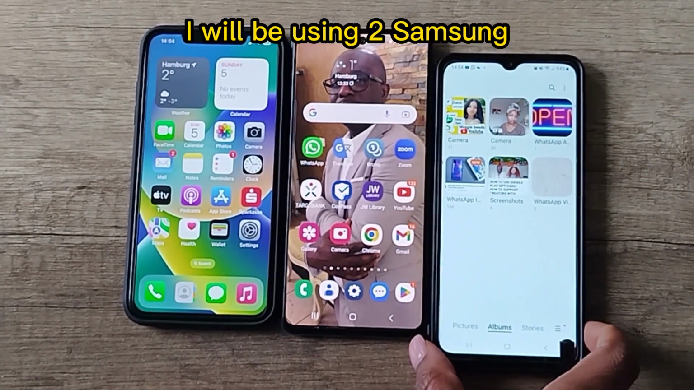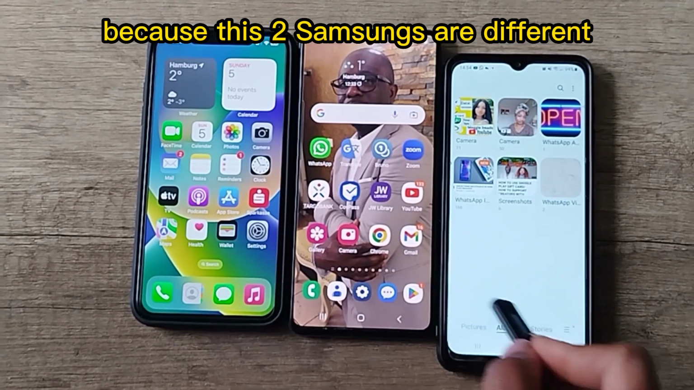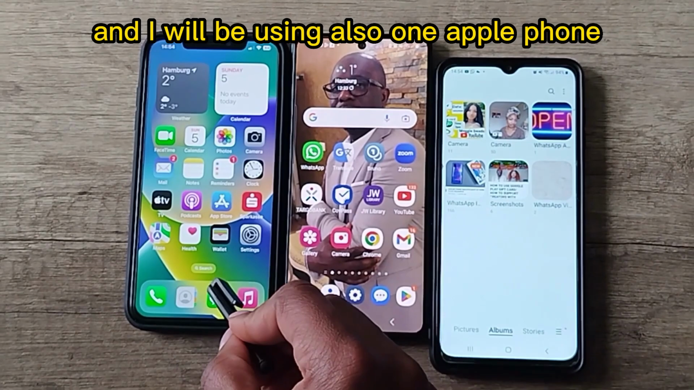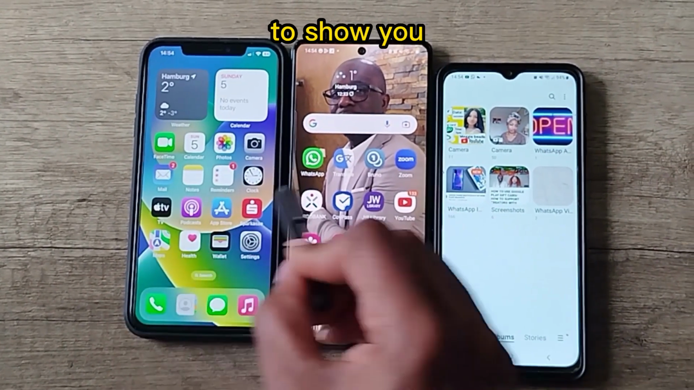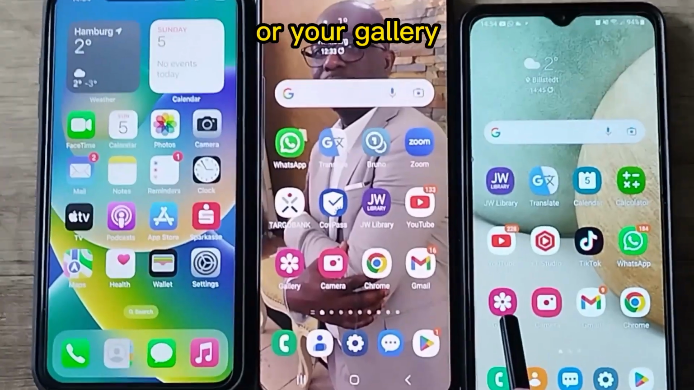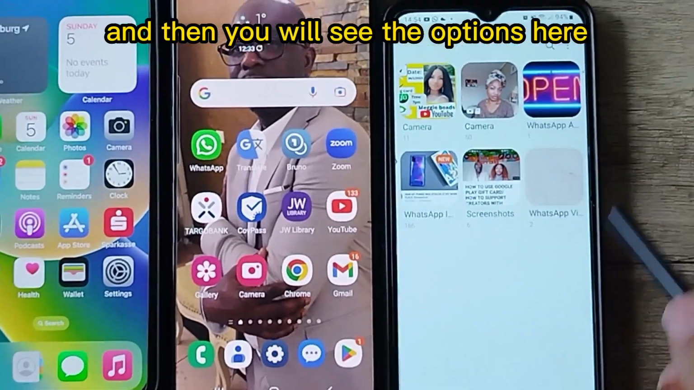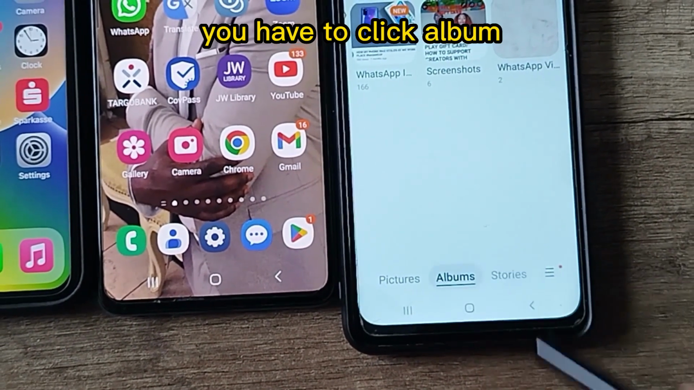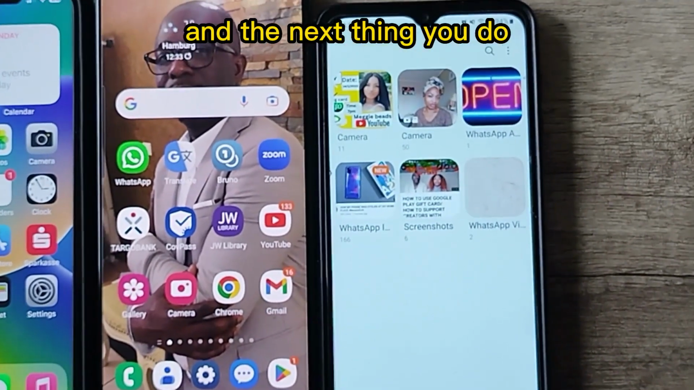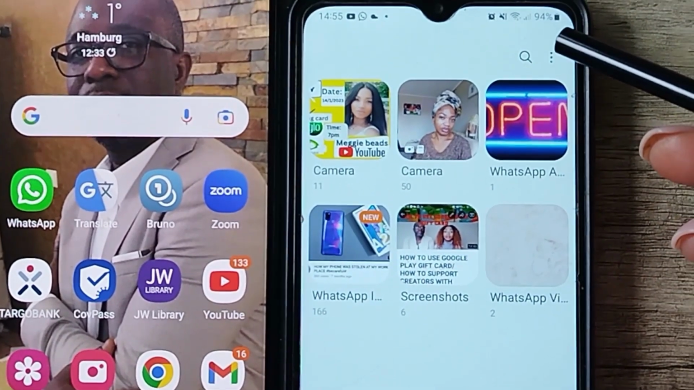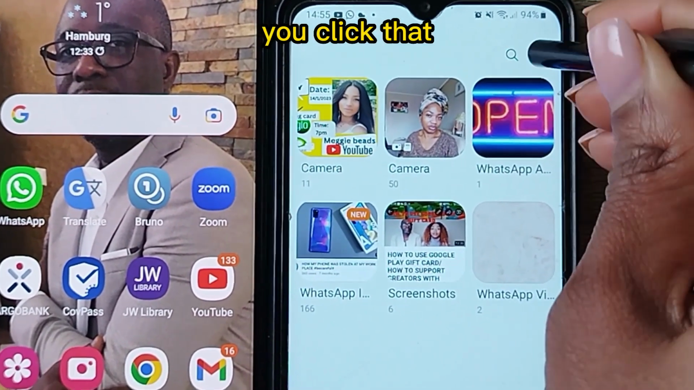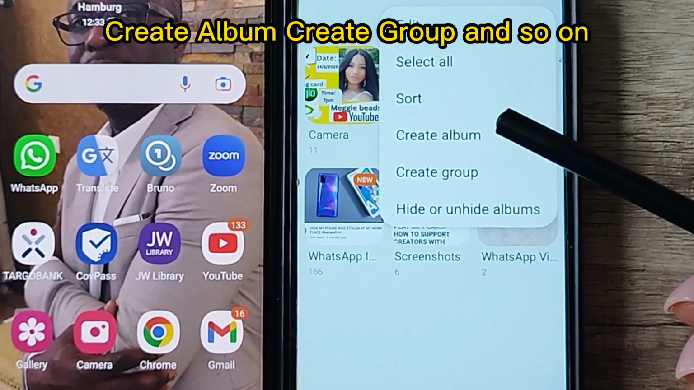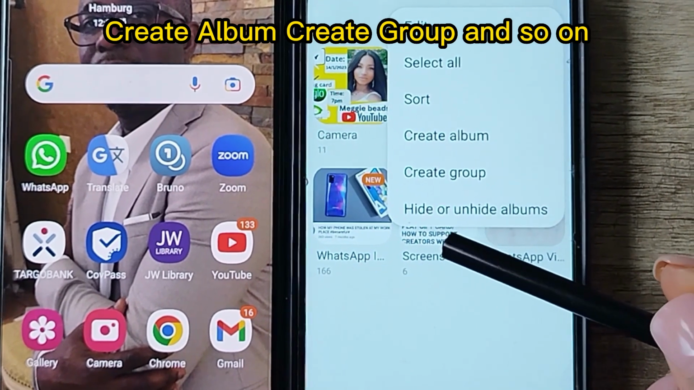First of all, I will be using 2 Samsung phones because they are different in the way you create files, and I will also be using 1 Apple phone to show you. This is your picture or your gallery. You click gallery, and then you will see the option here, picture or album. Click album, and you will be in album. The next thing you do, you will see an icon here, 3 dots. You click that. You will see different things: edit, select, sort, create album, create group, and so on.